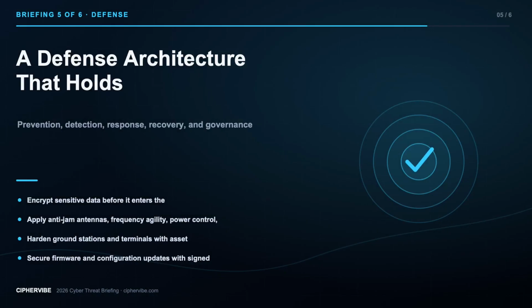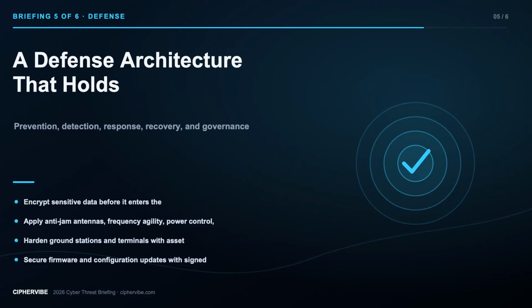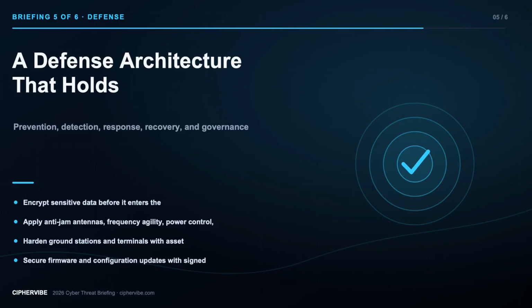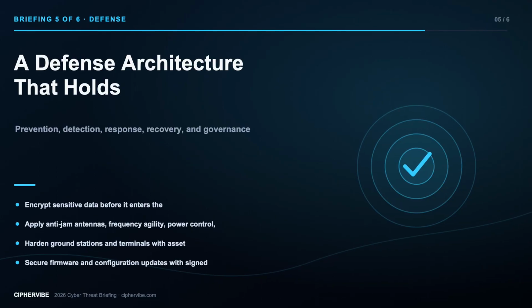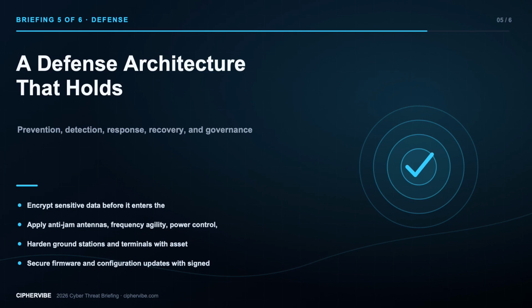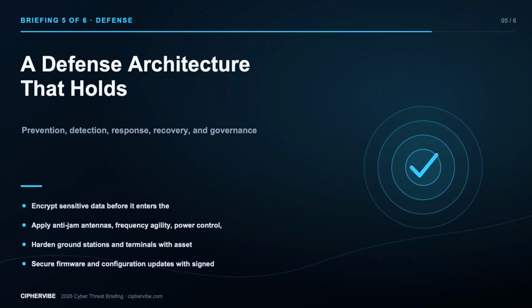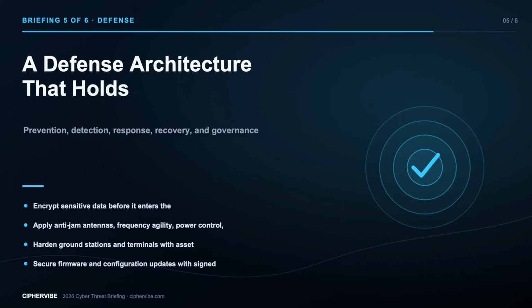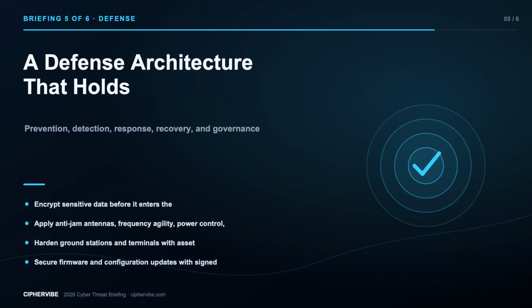Reliable security uses layers because no single control can prevent every failure. First, encrypt sensitive data before it enters the satellite link and use mutual authentication, protected keys, replay resistance, and tightly governed command authority. Second, apply anti-jam antennas, frequency agility, power control, redundant paths, spectrum monitoring, and anomaly detection appropriate to the service.